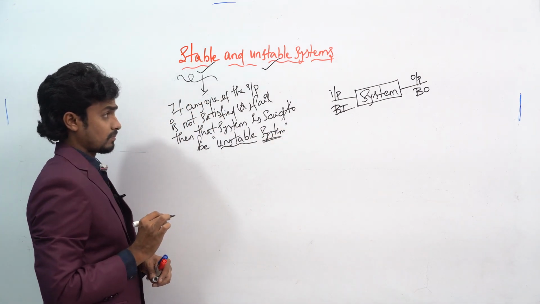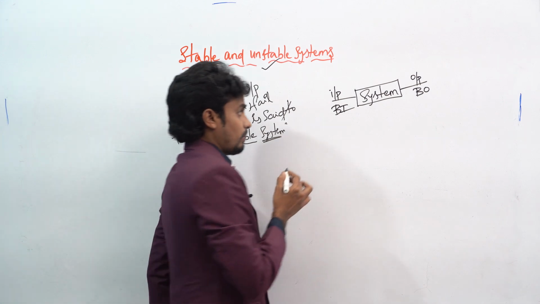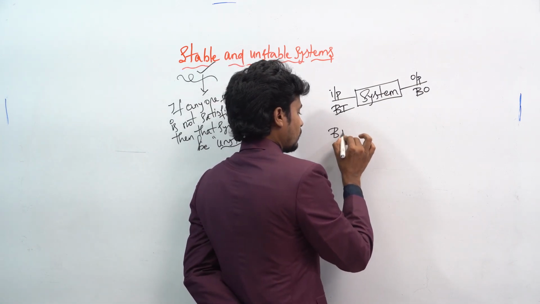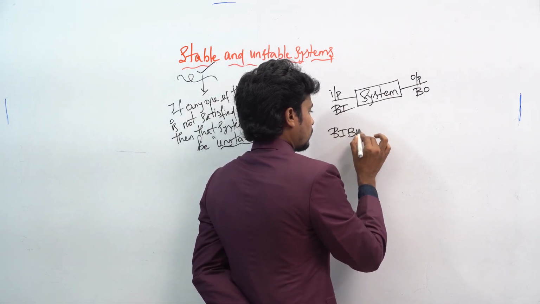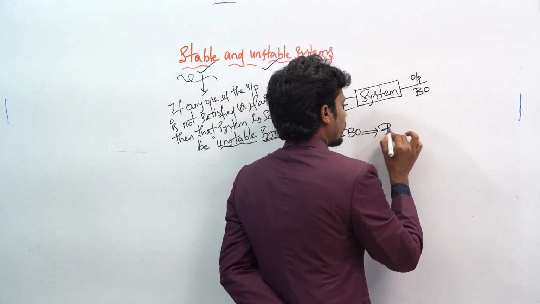So BIBO means bounded input, bounded output.